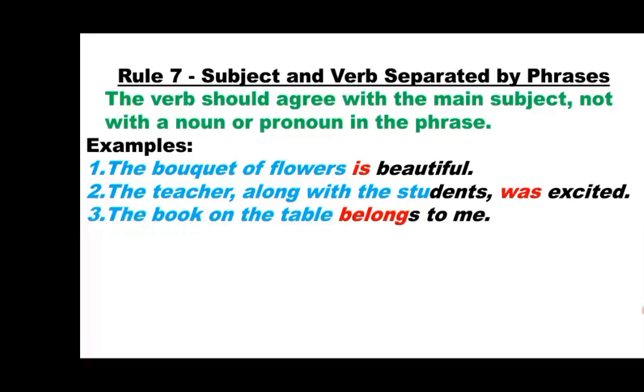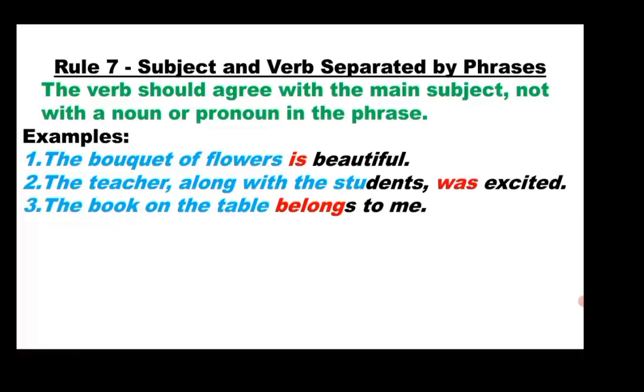Therefore, we use a singular verb. Here belongs is the singular verb. Because we have already discussed that if any sentence is in simple present, it must have one verb only. And if you add s or es to the V1 or the base form of the verb, it takes the singular form. Therefore, belongs is the singular form. The book on the table belongs to me is in simple present.